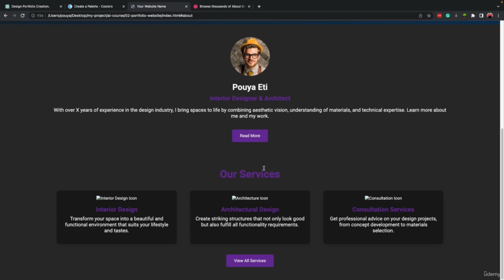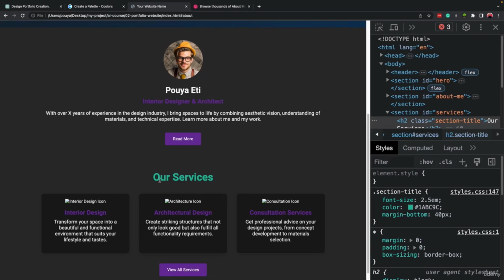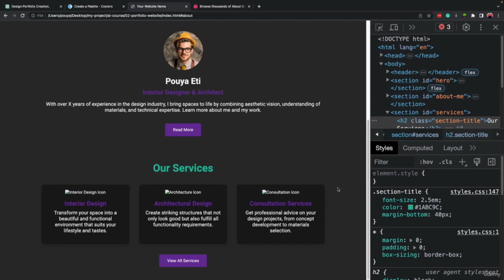And if you want to see how it is when you're building a website, you can just right click on any element that you want to make some changes. Select inspect, right? The Chrome developer tool will be opened. And here, as you can see, we have the color. You can select the color code and paste the other color code that you have. And we can look at it this way and see if it is working, right? This is just changing some of the codes, but on our computer.